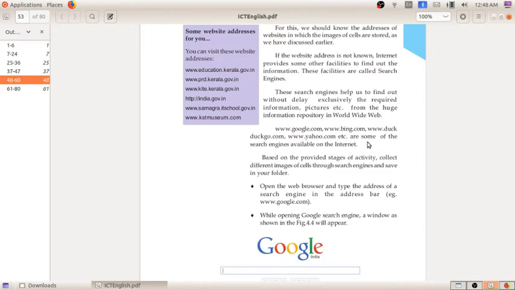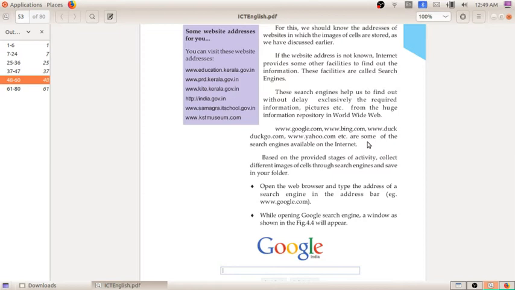This duckduckgo.com is a somewhat more secured search engine in which the parents also can get access. It will be in their control. So if you are searching some information through this search engine, the parents also will have control. Okay, in this way different types of search engines are available.